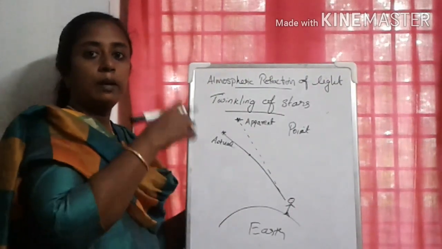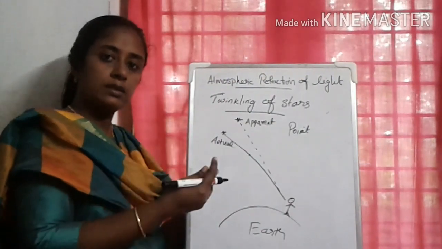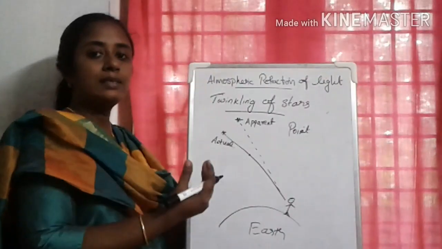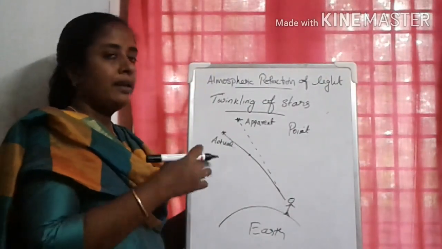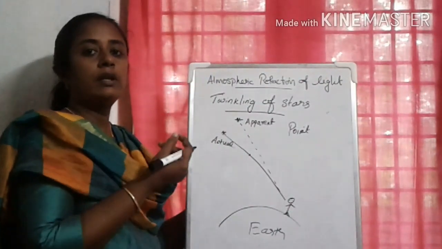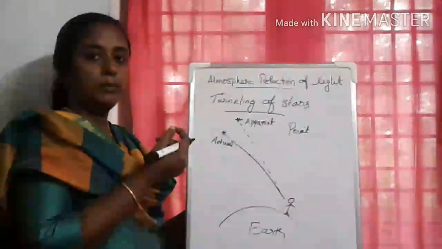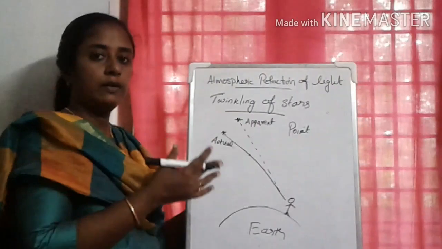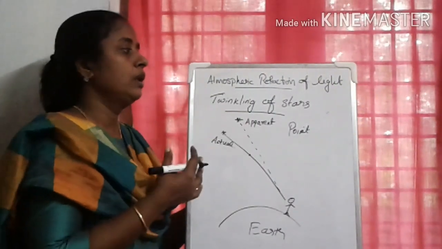Due to that, the amount of light also changes. Sometimes more light reaches, sometimes less light reaches, and this gives a twinkling effect. Sometimes it appears bright, sometimes it appears faint. It gives a twinkling effect. So this is the reason for twinkling of stars.